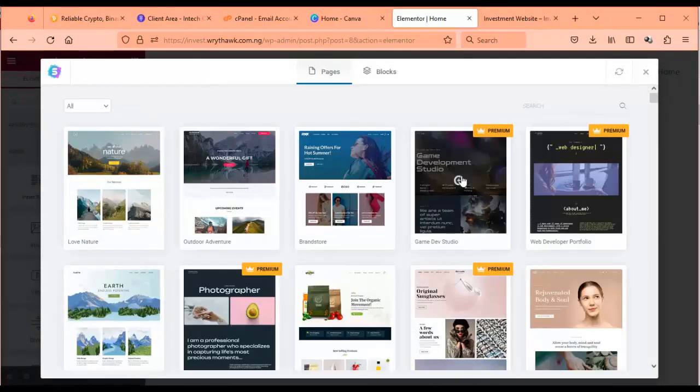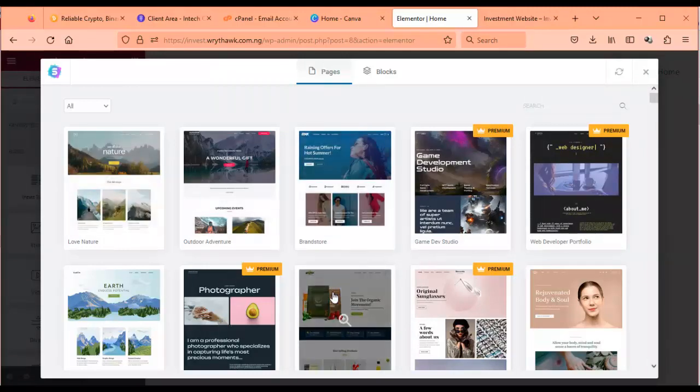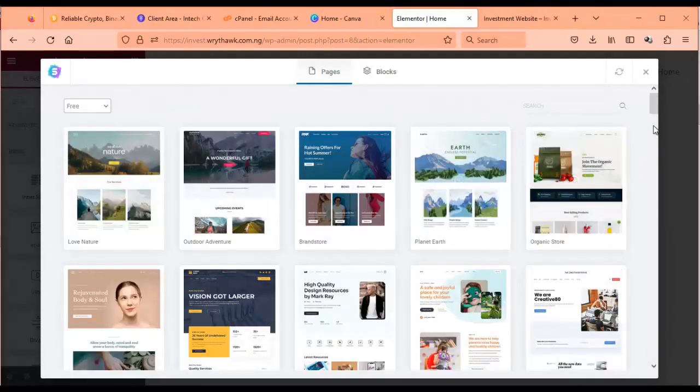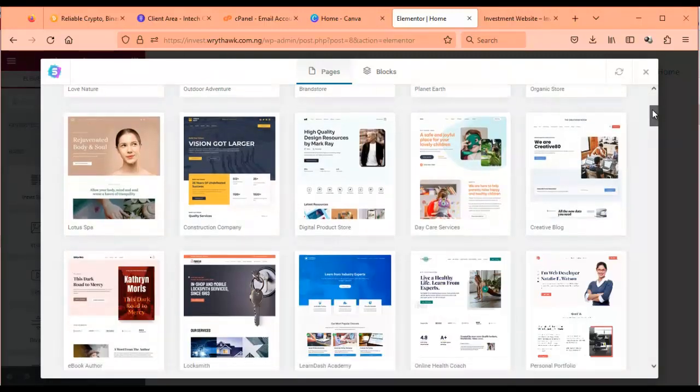Now you see you can actually get pages. You can see free ones here. You can see all the ones you see premium are paid. Okay, so you can say okay, let's just see only free. So it's showing not free. You can choose a template here.